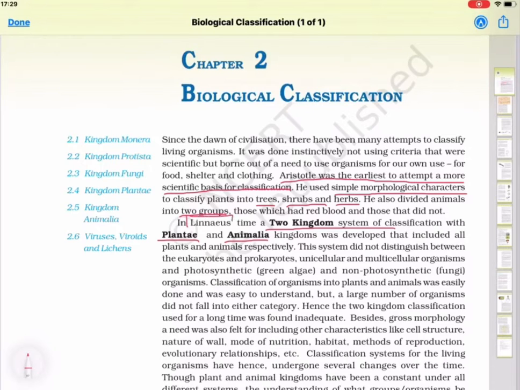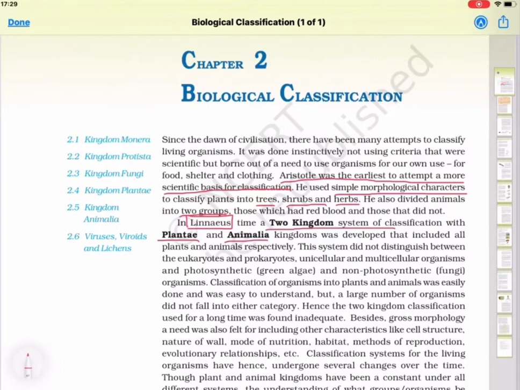He is also known as father of taxonomy. He gave the binomial nomenclature. What is binomial nomenclature? This is a name given to an organism which consists of two words. The first word is genus and the second one is the species.